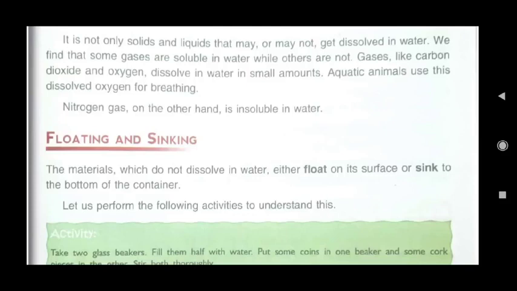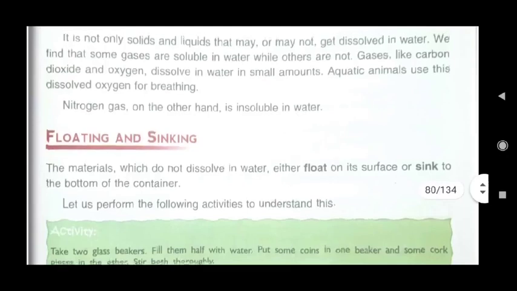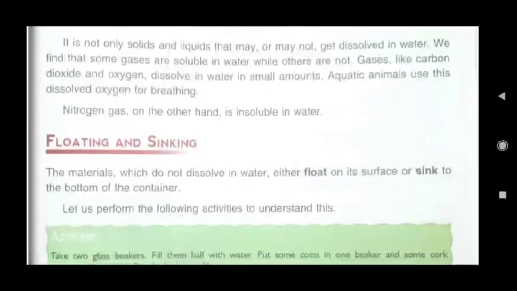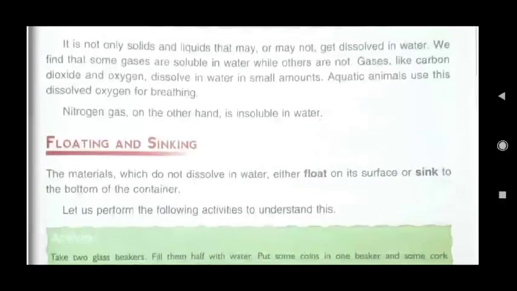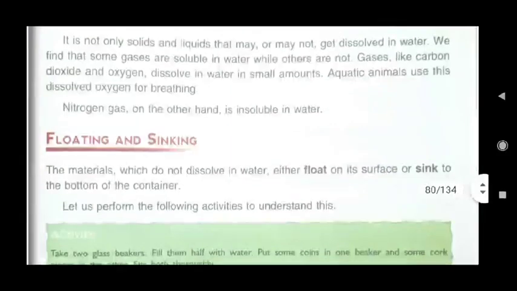We all know animals need oxygen gas. Which type of animals are known as aquatic animals? The animals which live in water. So these aquatic animals use this dissolved oxygen for breathing. Nitrogen gas on the other hand is insoluble in water. Means nitrogen gas cannot be soluble in water. It doesn't get dissolved in water.